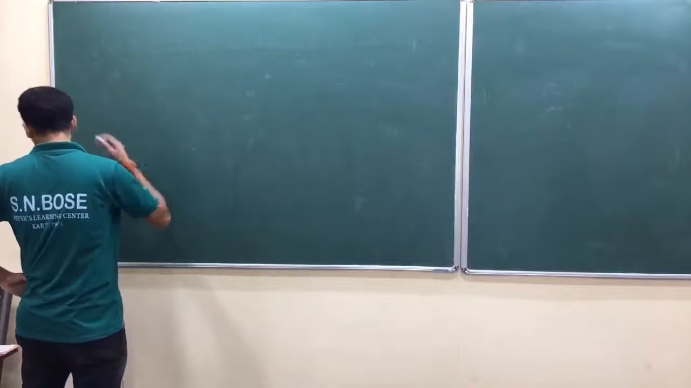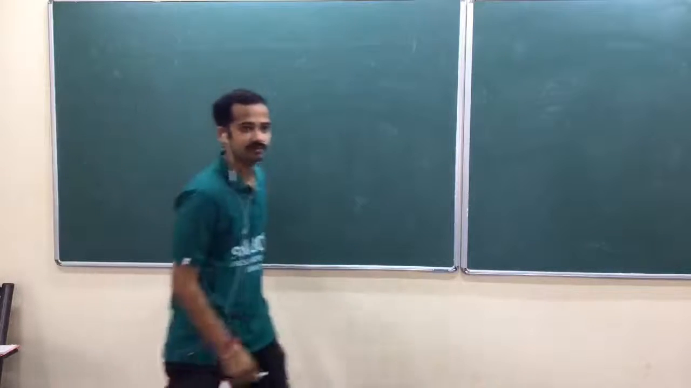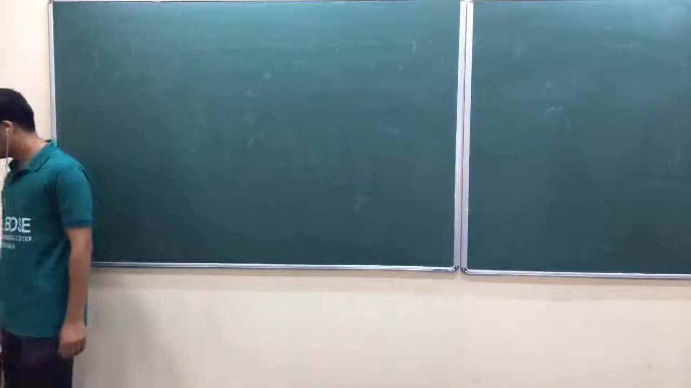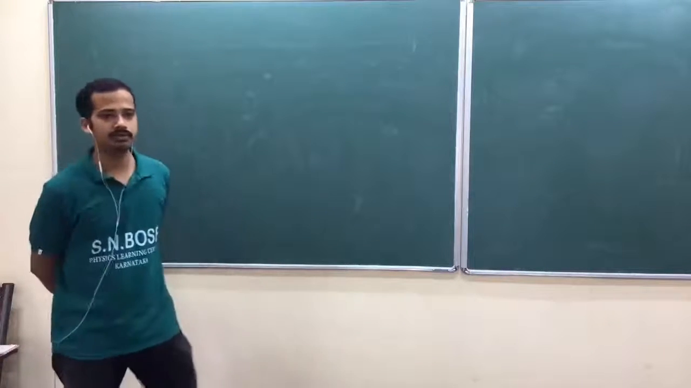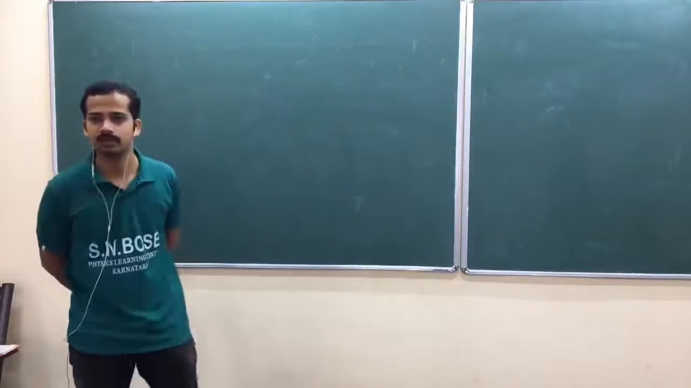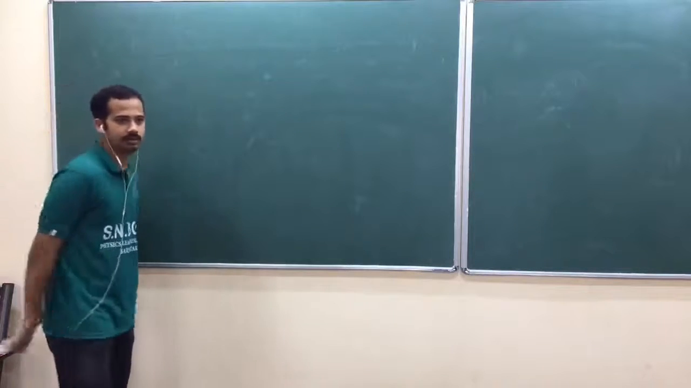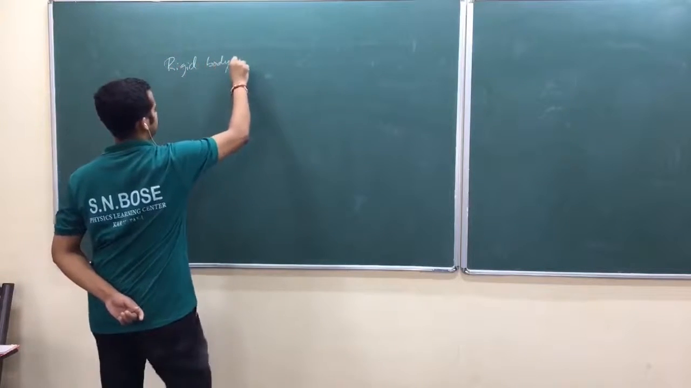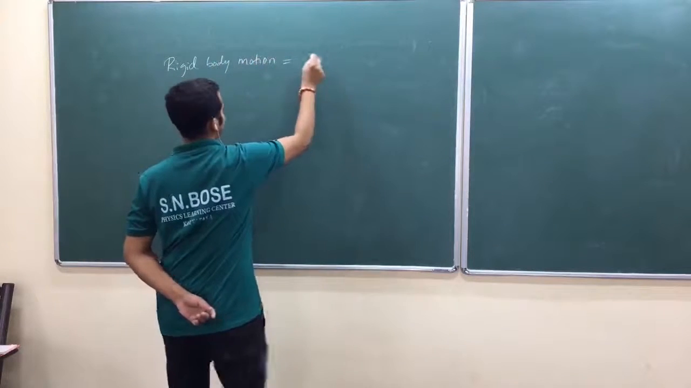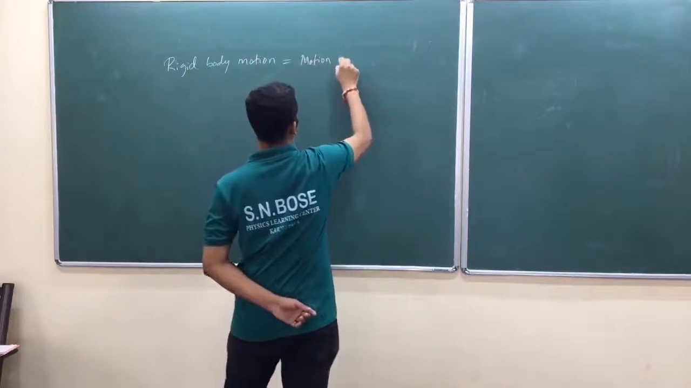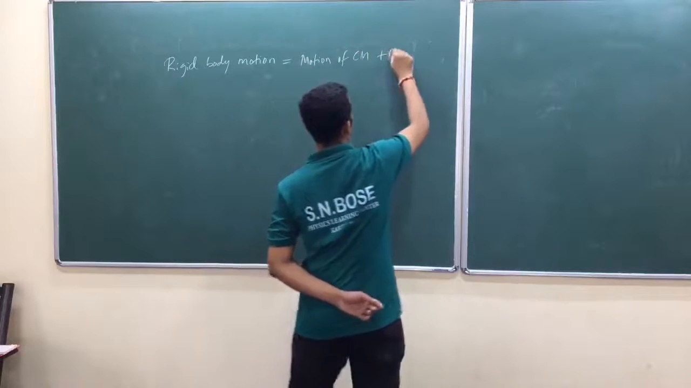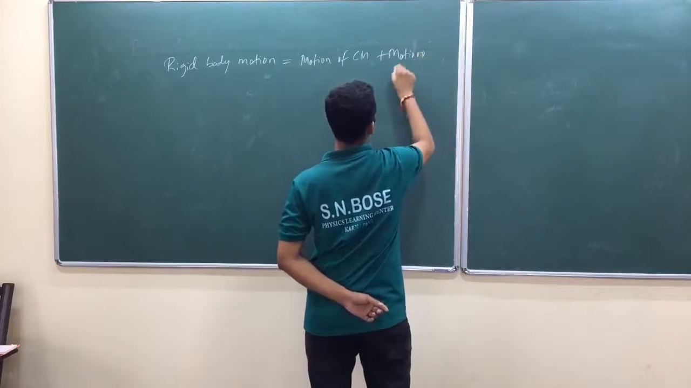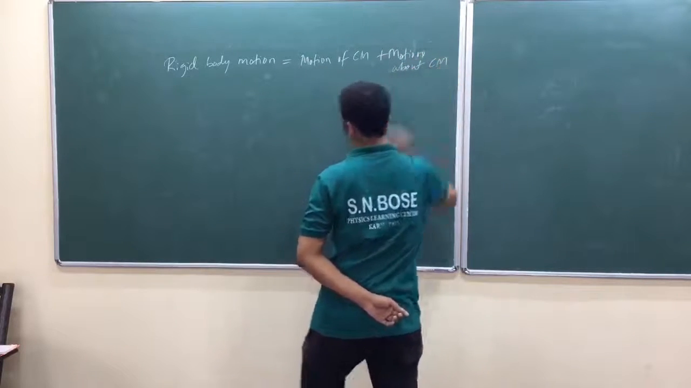Okay. If you have any rigid body motion, you have to divide that rigid body motion into two parts. One is motion of center of mass, the other is motion about center of mass. Is it okay? Rigid body motion: motion of center of mass plus motion about center of mass.